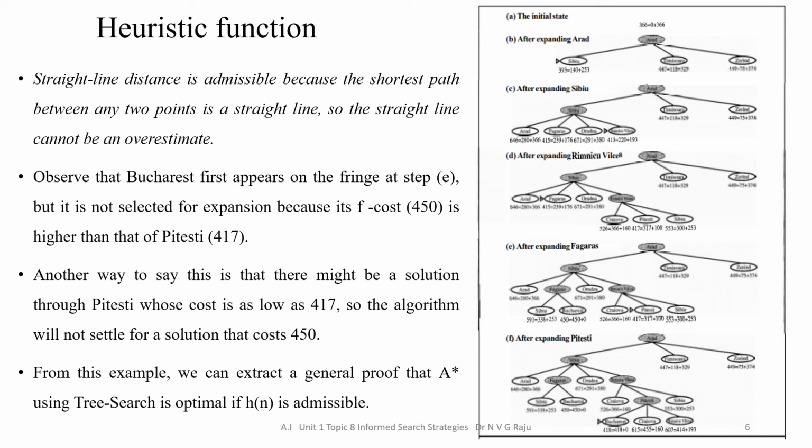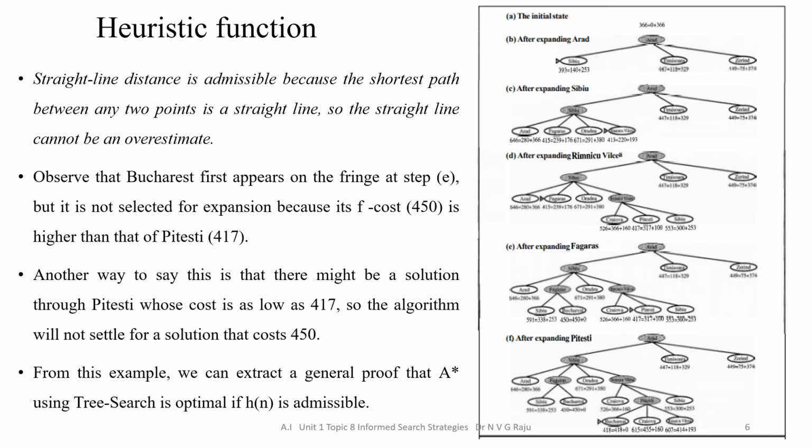A straight line distance is admissible because the shortest path between any 2 points is a straight line, so the straight line cannot be overestimated. Observe that Bucharest first appears on the fringe at step E, but it is not selected for expansion because its f cost is 450, which is higher than Pitesti's f cost of only 417.